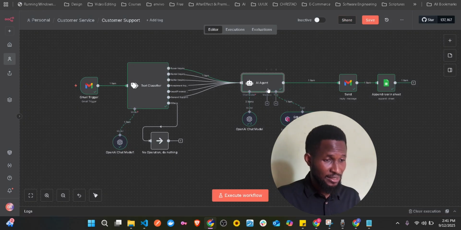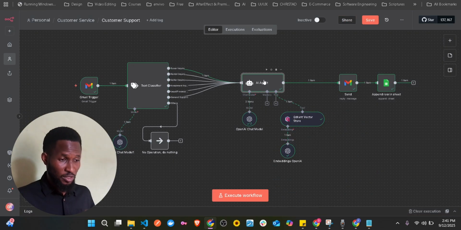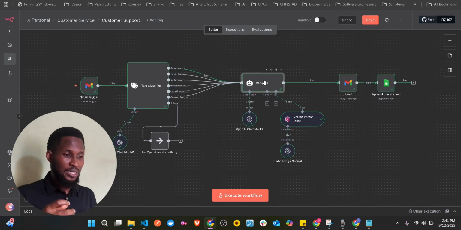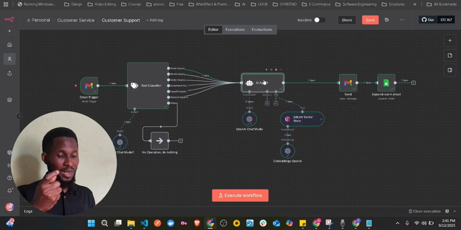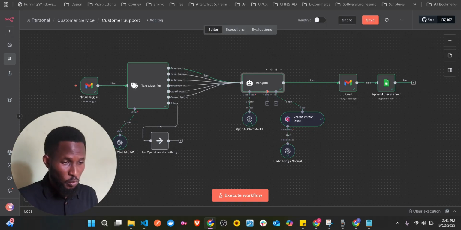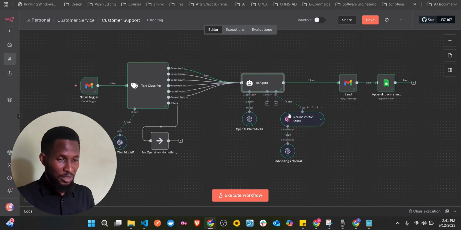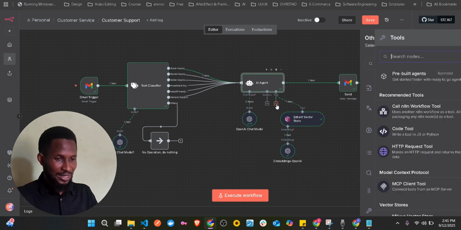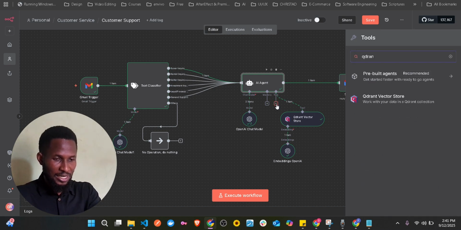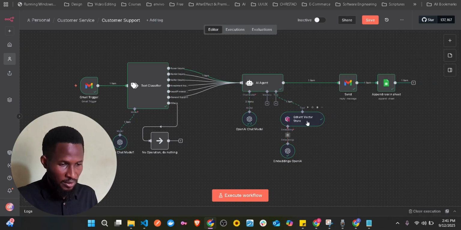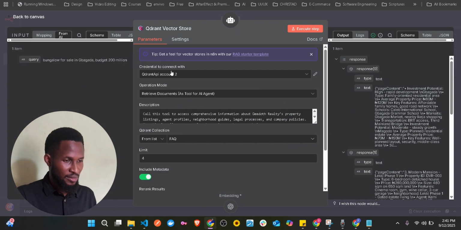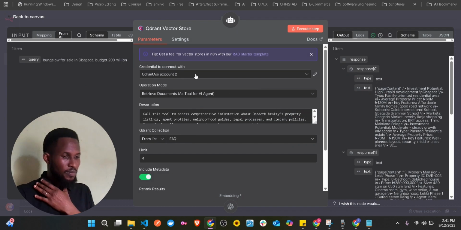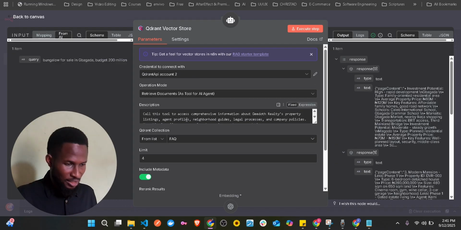And after this, the same process we followed the other time, where we used the chat node to get the accurate, exact response from our knowledge base, we're going to do the same thing. So we're going to search for this tool, and we're going to be using Qdrant vector. You already know how to do that. Just click the plus and search for Qdrant, and then you click on it. So let me just open it. Now that you've clicked on it, you have this. You connect your credentials, so you already have it, and then the description is this.